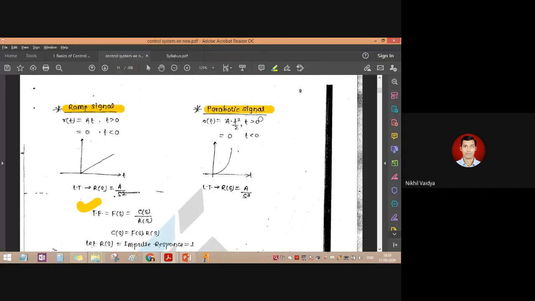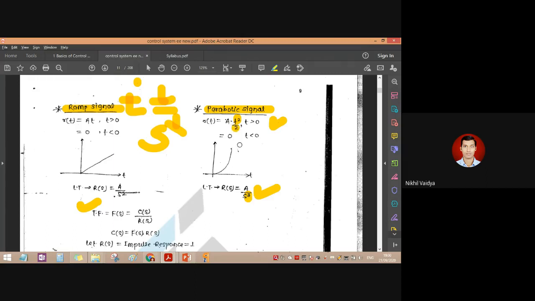Then we have parabolic. Now for parabola, we have the formula A t square by 2. Just like t has the Laplace transform 1 upon s square, similarly for t square by 2, its Laplace transform is given as A upon s cube. So basically one power is getting added. Here it was only t, so we got s square. Now we have 2, so in the denominator we have 3.